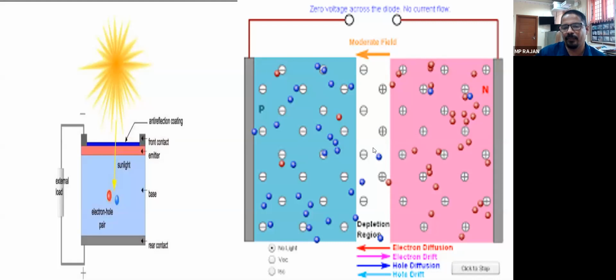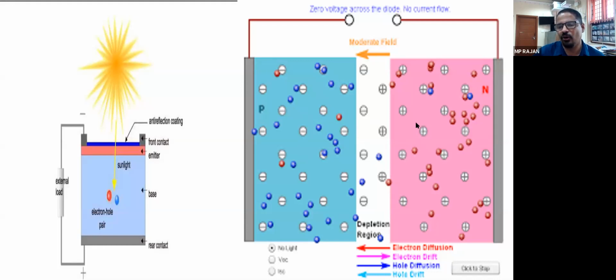Since this is a barrier, दीवार बन के खड़ा है, so here on the left side you can say there is a negative potential. So electrons are repelled from this potential and move towards the left side.